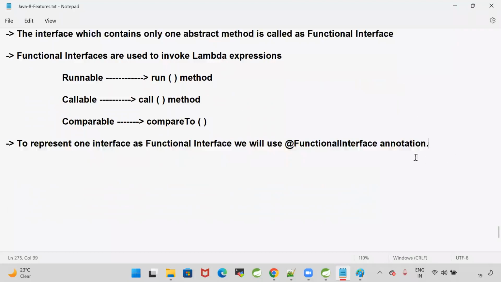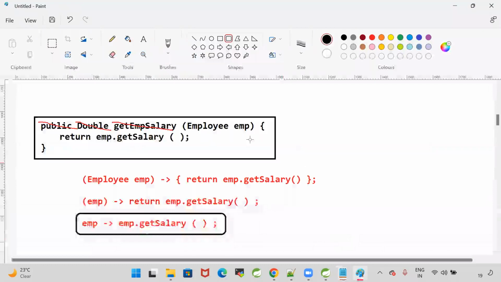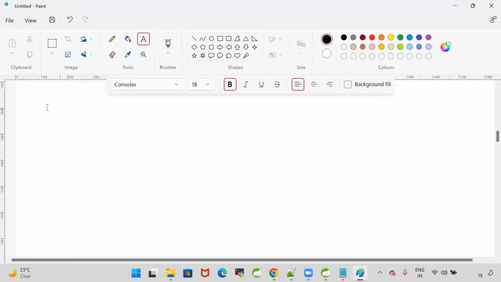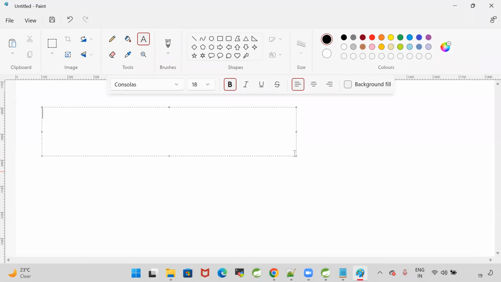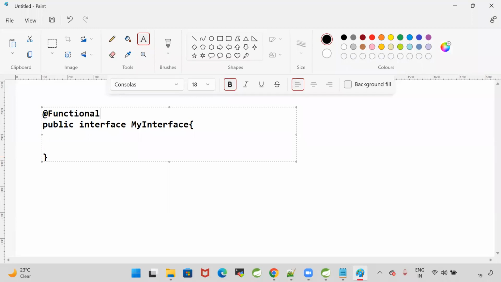This is the concept called annotation. It is used to verify whether our interface is really a functional interface or not. Now, let me take one scenario. Public interface MyInterface. To represent this interface as a functional interface, I'm writing @FunctionalInterface. Whenever I write @FunctionalInterface, the Java compiler will check whether this interface is really a functional interface or not.